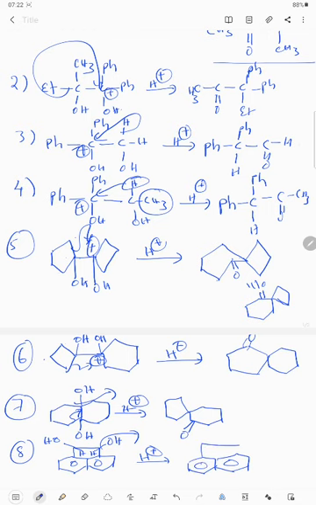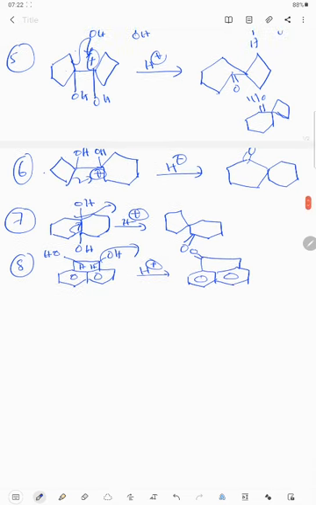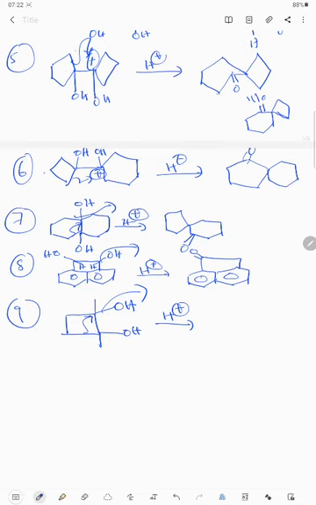Here hydrogen will be migrated, double bond O. See, and one more example I am taking, the 9th example. 4-membered ring, methyl group and OH, methyl group and OH in presence of H plus acidic medium. Any one of the OH groups will go out, and here the methyl group does not shift, ring contraction takes place. So this is very important, please remember this.